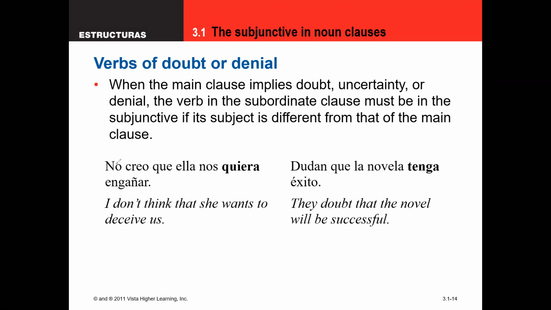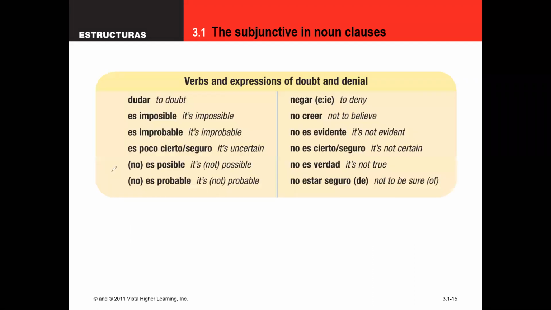This one's a little bit weird, so actually let's skip to the next slide and just show you the verbs. If you look at what they mean, it's fairly obvious that there's doubt in them. The first one literally means to doubt, and then to deny. So we have doubt and denial in the first two examples of each column. To be evident, to believe, or not to be evident, sorry, to be certain. These are way more explicit in what they mean. So getting across doubt or denial is pretty obvious.